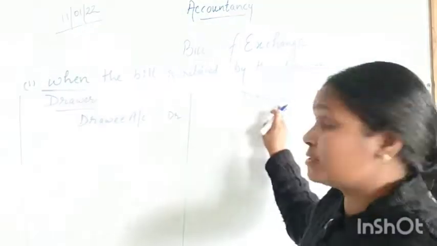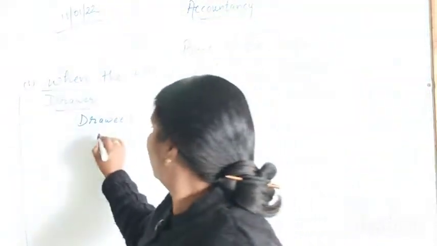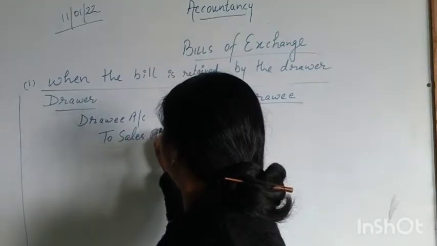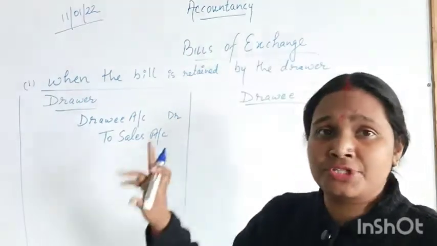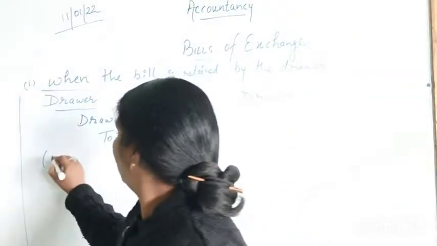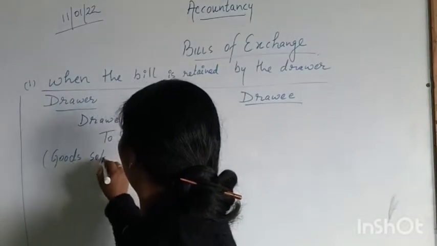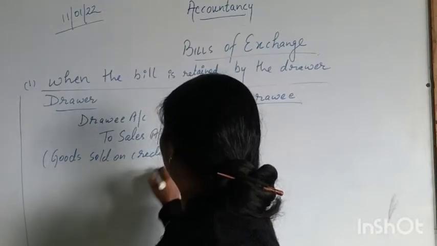The person who has purchased the goods will be debited, to sales account. Like that we have the first entry, and the narration will be goods sold on credit.